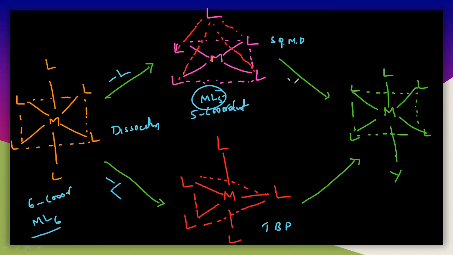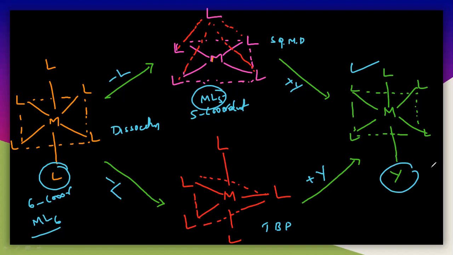And after that, again, the association will take place. That means the incoming ligand will occupy the place of the leaving ligand. So it should form again the 6 coordinated complex by replacing this L. See here, Y is occupying the place of this L. So this is the dissociation mechanism. Very simple. This Y is replacing this ligand, and finally you will again get the octahedral geometry.